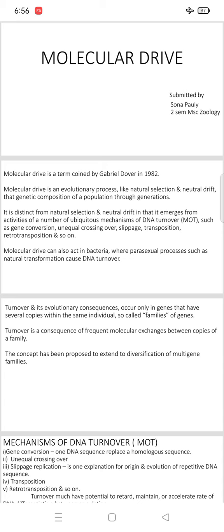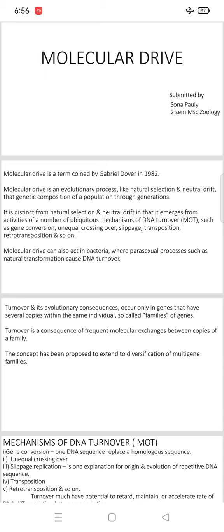Molecular drive is an evolutionary process, like natural selection and neutral drift, that shapes the genetic composition of a population through generations. Molecular drive means it is a type of evolutionary process, like natural selection or neutral drift, that changes the genetic composition of a population through different generations.